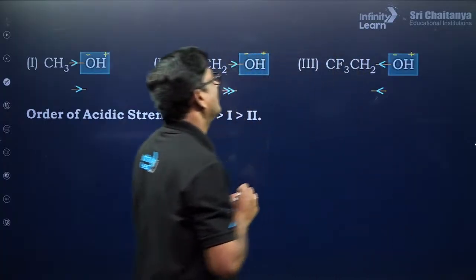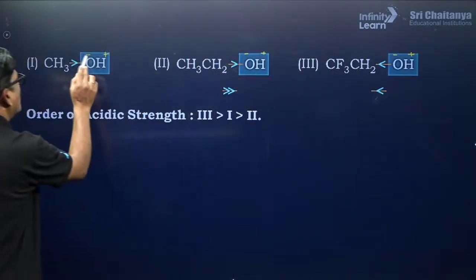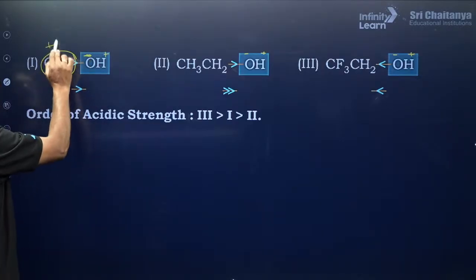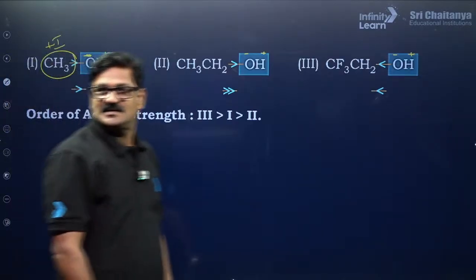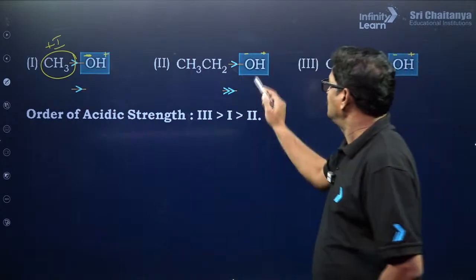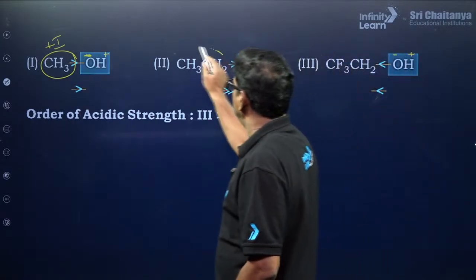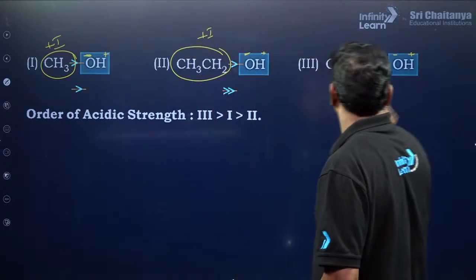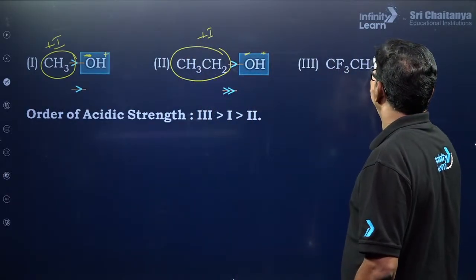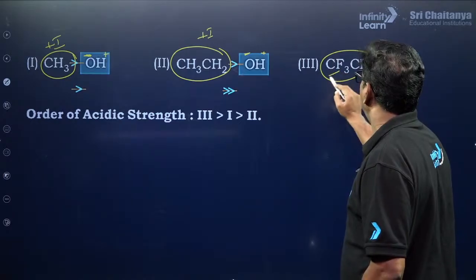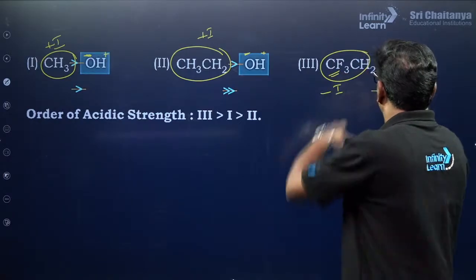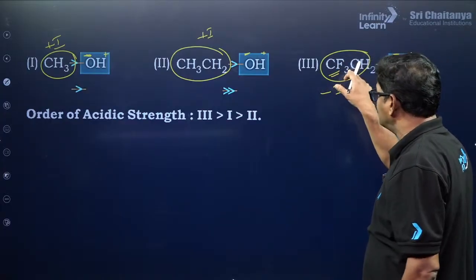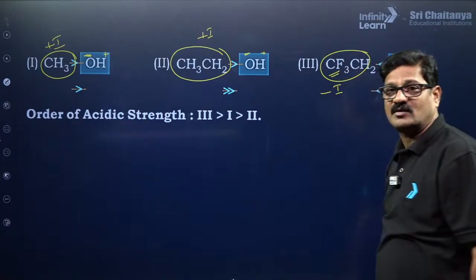Now we can say this O minus is already negative. He is pushing the electron by means of inductive effect, right Tribeni? Now we can see this negative is pushing the electron by means of positive inductive effect. Now we can see this is the negative one and it is pulling the electron by means of 3 fluorines. So that already negative, he is taking out the electron, so 3 is going to be more stable once it is forming a conjugate base.